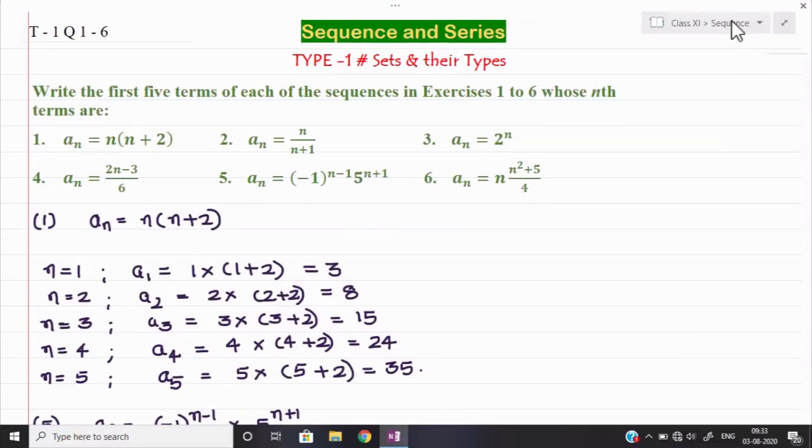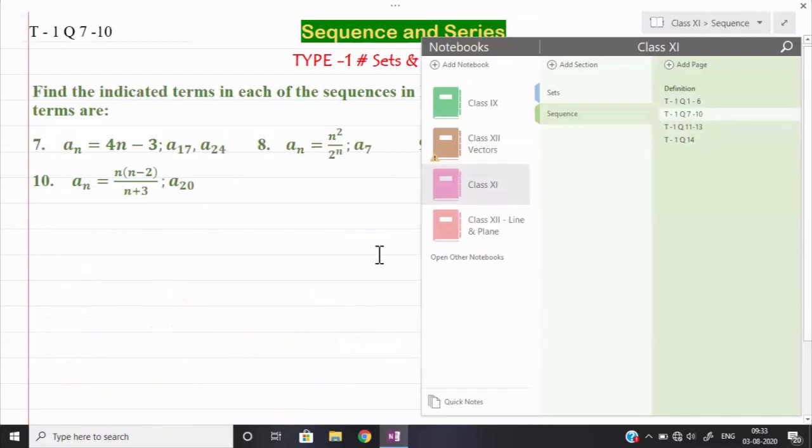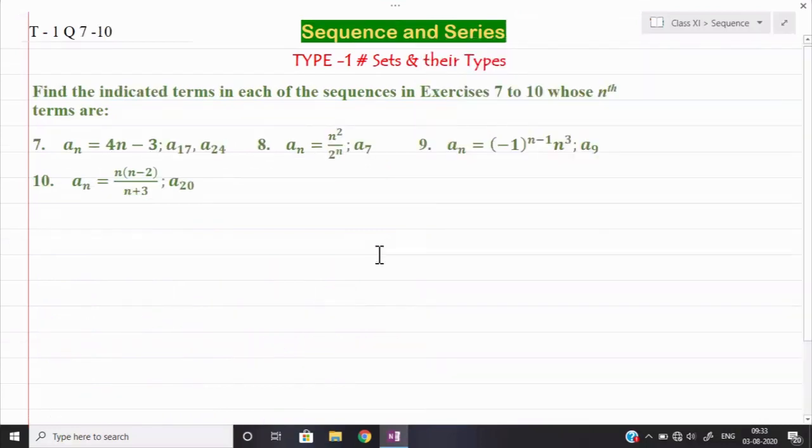Now let us see the next section, question number 7 to 10. See, in 7 to 10, what they're asking: find the indicated term in each of the sequences in exercises 7 to 10 whose nth terms are given. Means whatever we have done in questions 1 to 5, the same job we need to do here. Only the difference is we are not required to find all the 5 terms. We need to find the term indicated in the question.